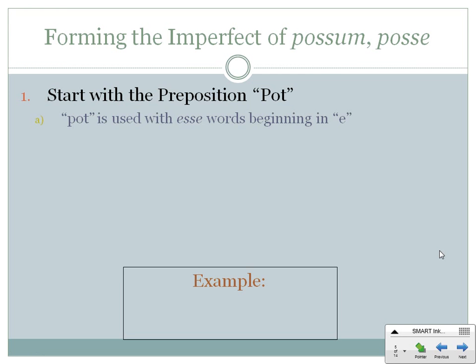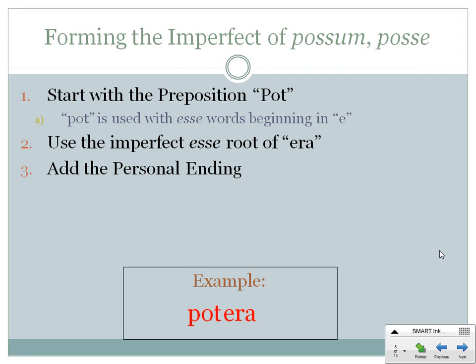And forming possum posse, as I said, literally tacks on the preposition pot, because the esse word begins with an E, just like in the present. However, this time, we are going to use the imperfect esse root of era and add the personal ending. So here we have poteram.